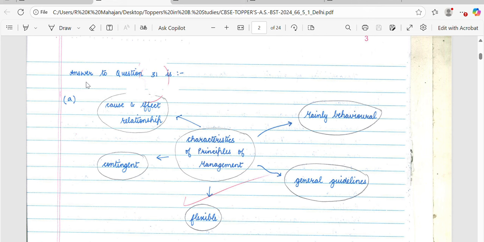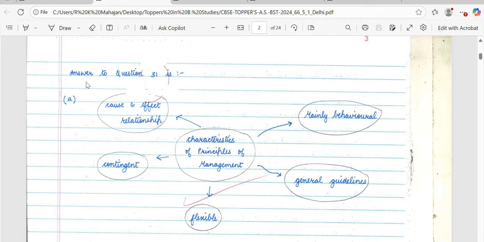Now before I go ahead, I would like to tell you certain important things. First of all, you should be confident in your subject, and if you're confident that you can write all the answers, then it is preferred that you should write the answers in the serial order. For any particular question, if you don't know the answer, then you can leave more than sufficient space, and when you recall the answer you can come back.